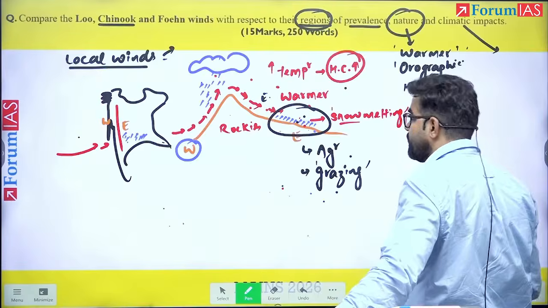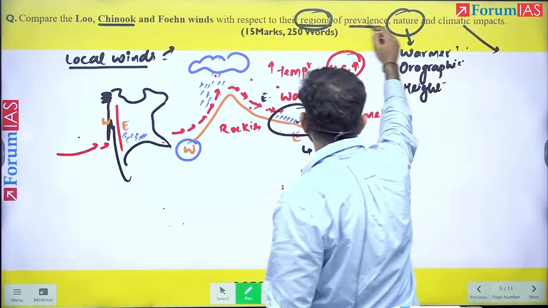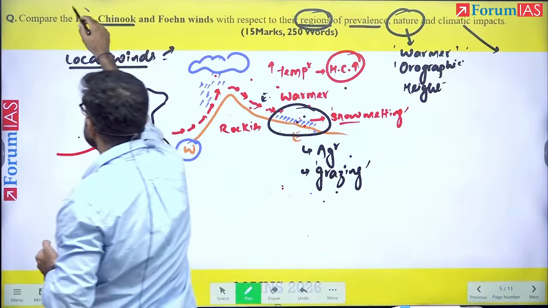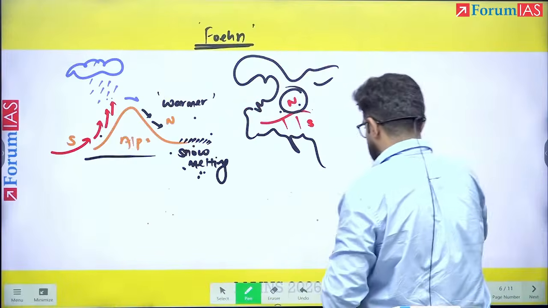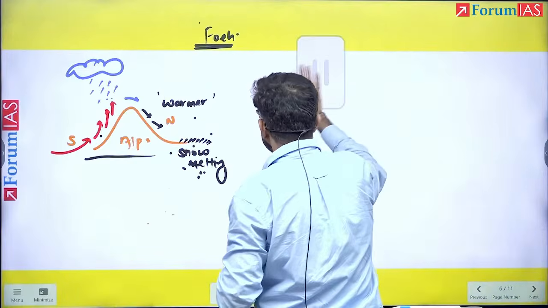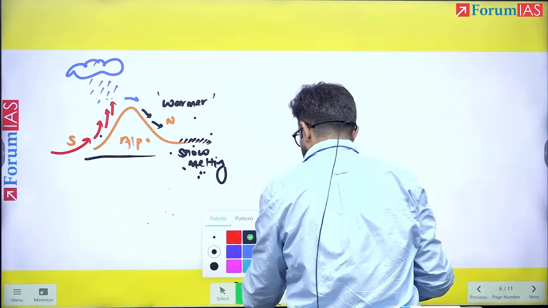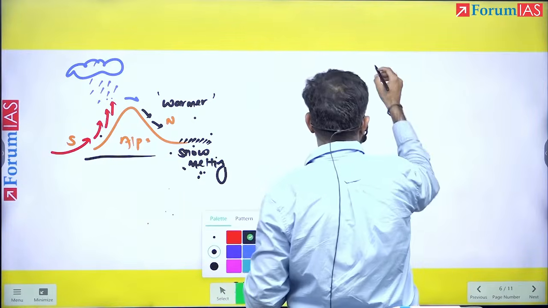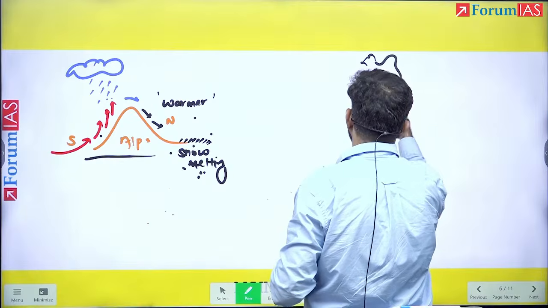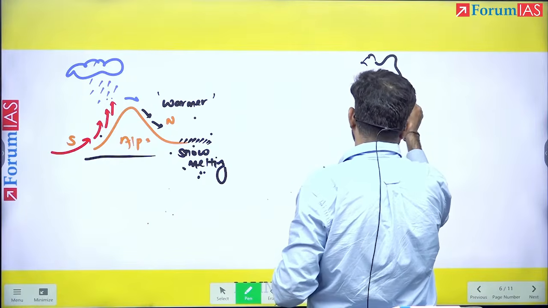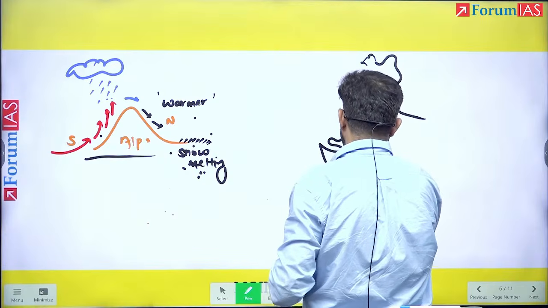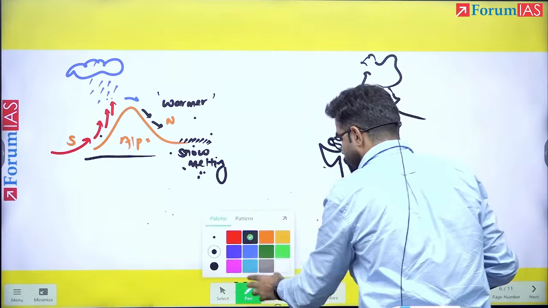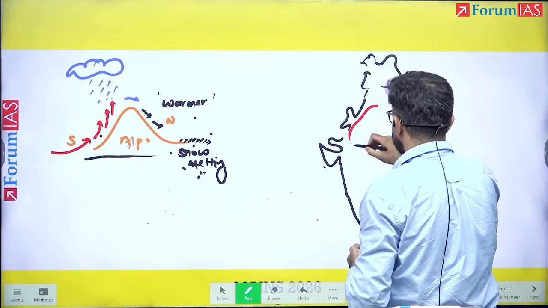Now, if we compare the third and the last one, see here we have discussed these two. The third one is Loo. Now, what is Loo? The Loo is something which is formed where? In case of India, the Loo will be found in this area especially.